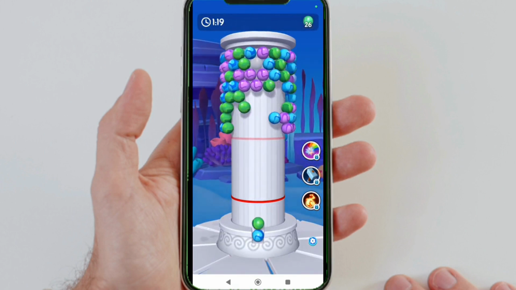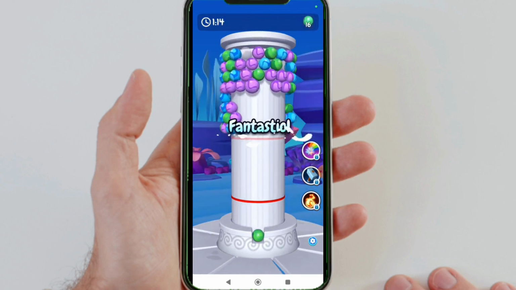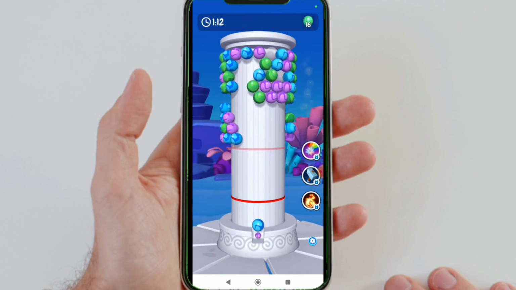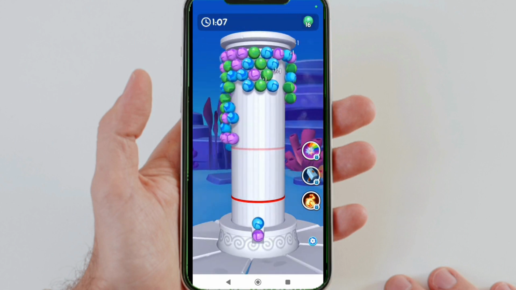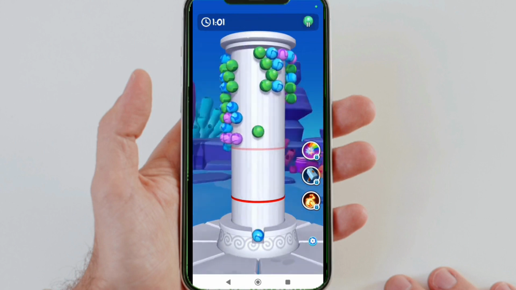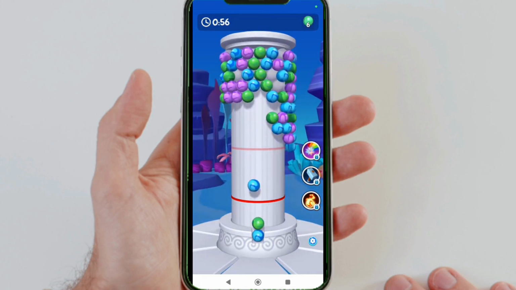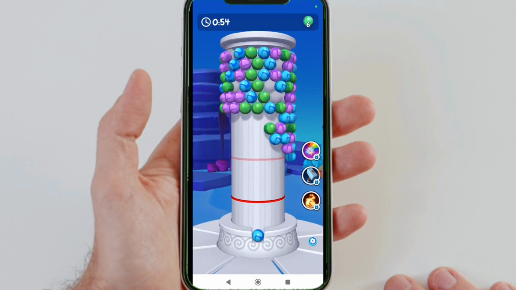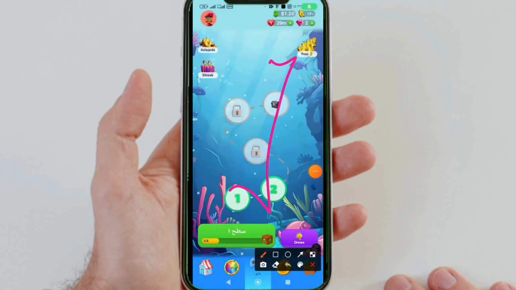I connect each ball with its matching color. Blue with blue, purple with purple, green with green, until these balls are finished and the timer at the top runs out, and I can increase my income. And the more balls you can target and hit, the more daily dollar income you can earn. This is one of the amazing methods I recommend to you.